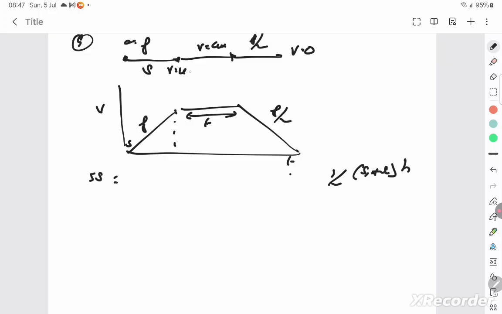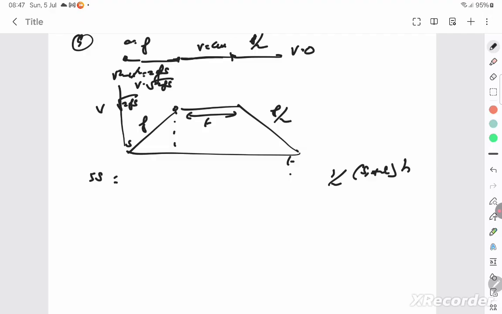V is equal to u plus at. Initial velocity is 0, acceleration is f, and the final velocity is what you want. V is equal to ft, or otherwise you can use v square minus u square is equal to 2as, where this becomes 2fs. Initial velocity 0, v is equal to root of 2fs.